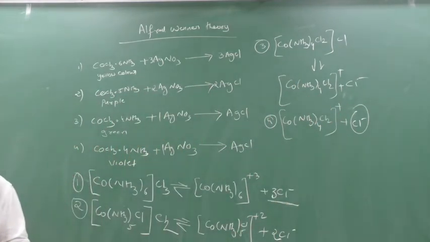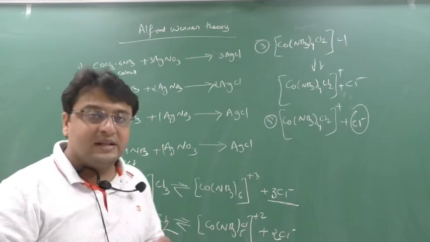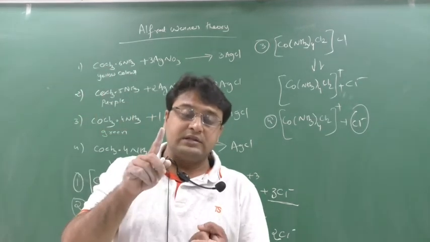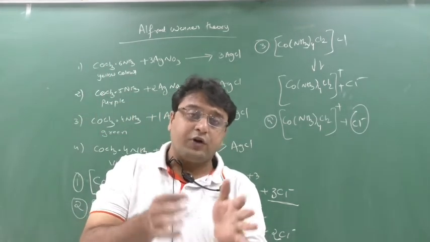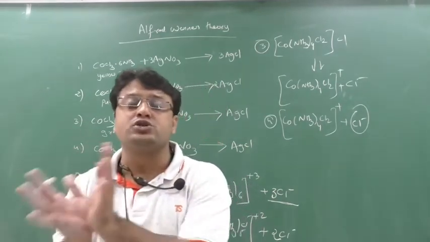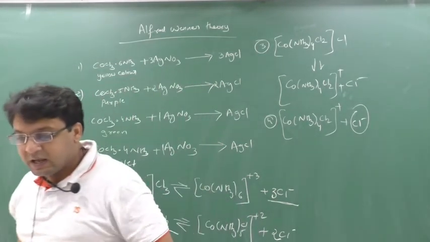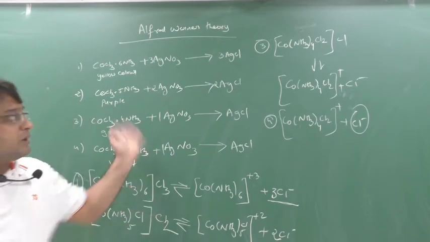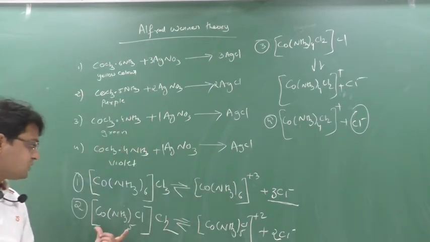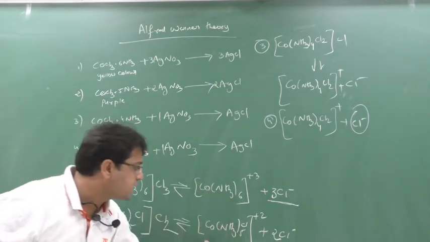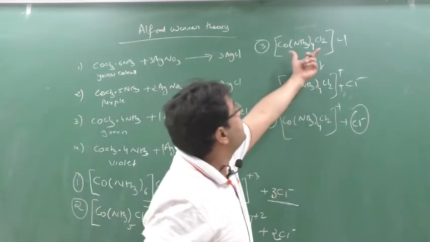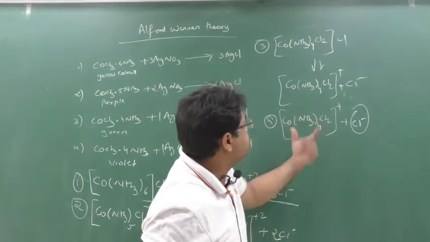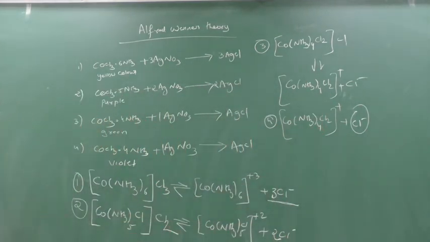So primary valency is which valency? Primary valency is the valency of a coordination compound in which ions can be dissociated. That is the primary valency. And the ions which cannot be dissociated, now this cannot be dissociated, this cannot be dissociated, this cannot be dissociated, this cannot be dissociated. Yes or no? So those which cannot be dissociated are known as secondary valency.